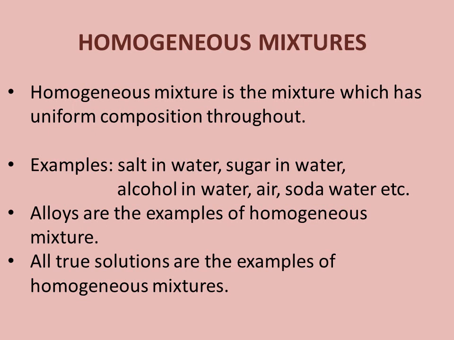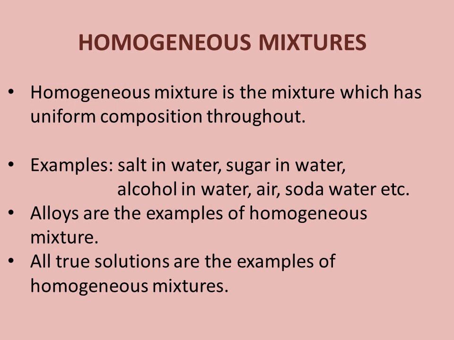Next, alloys are also examples of homogeneous mixtures. What are alloys then? Alloys are the combination of metals or metals with other elements, such as brass, bronze. These are all alloys, so these alloys are examples of homogeneous mixtures only.